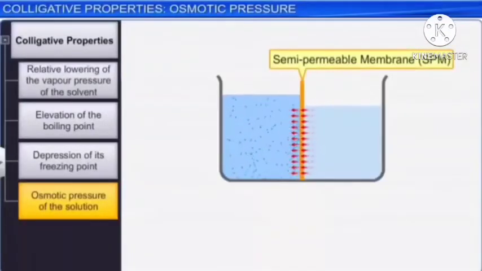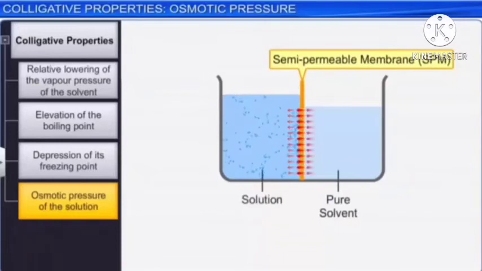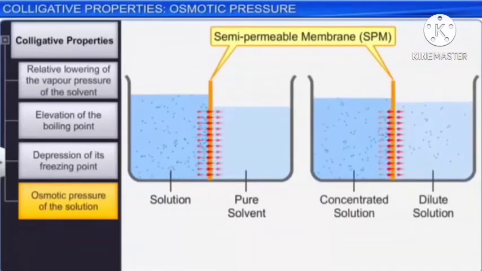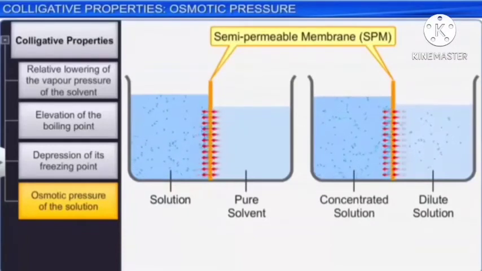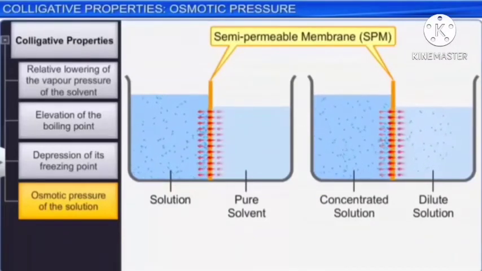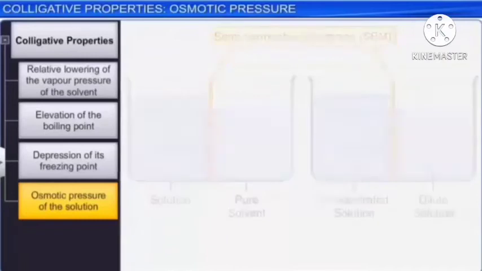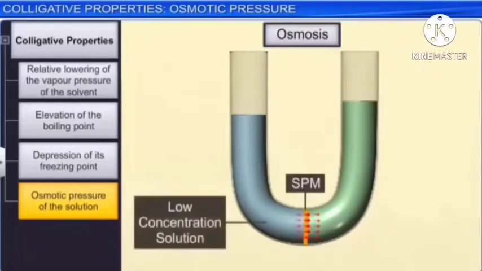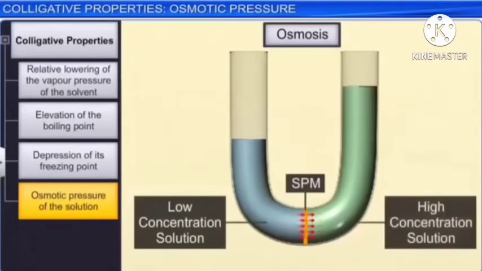Osmosis is the spontaneous flow of solvent molecules from a dilute solution to a concentrated solution. Here the semi-permeable membrane allows only solvent molecules like water to pass through its holes, but not solute molecules.